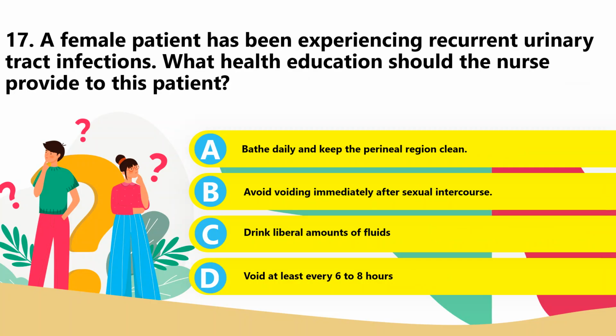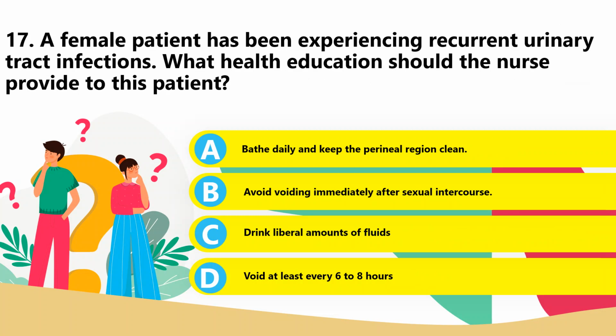17. A female patient has been experiencing recurrent urinary tract infections. What health education should a nurse provide to this client? A. Bathe daily and keep the perineal region clean. B. Void immediately after sexual intercourse. C. Drink liberal amounts of fluids. D. Void at least every 6 to 8 hours.